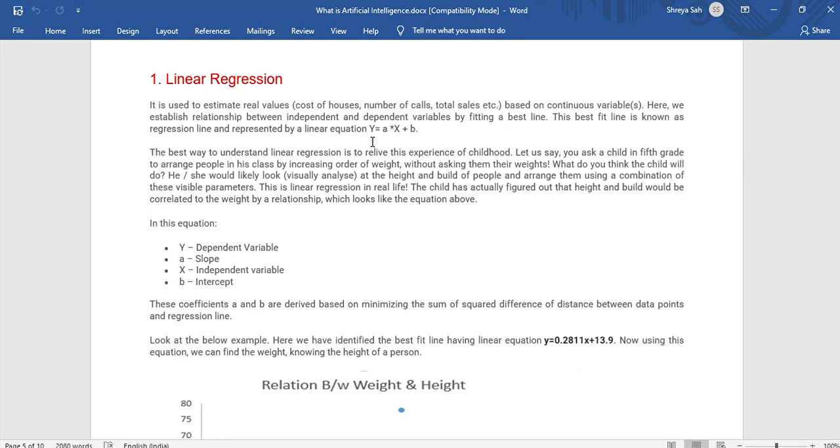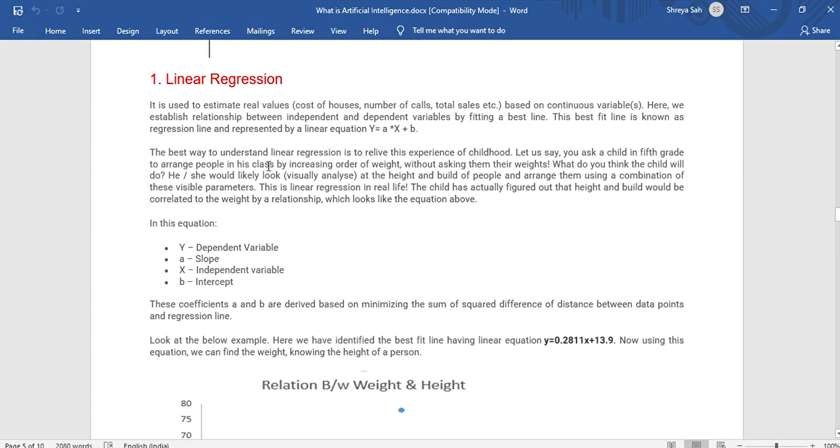X is the variable which we input into the system, for example, in the housing example, the number of square feet of the house, or the features of the house, whether it is on the main road or in the interiors. All these things we put as a numerical value, and then we run a regression model. Then b is the intercept.